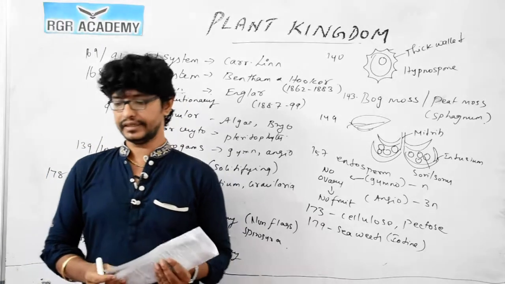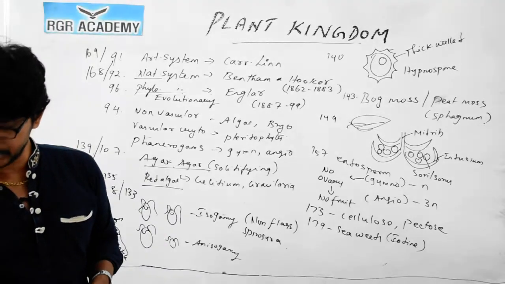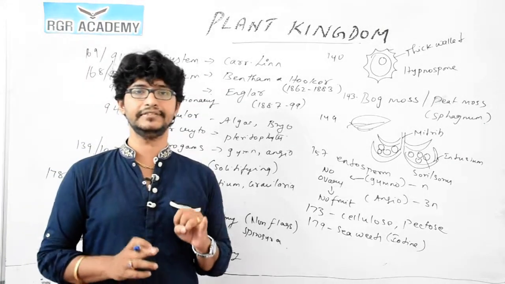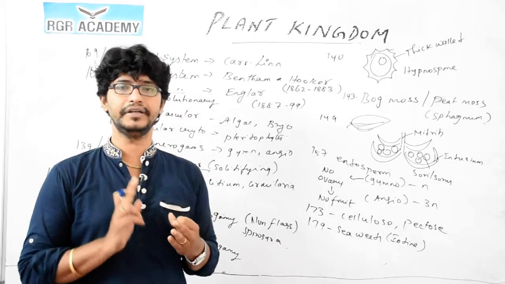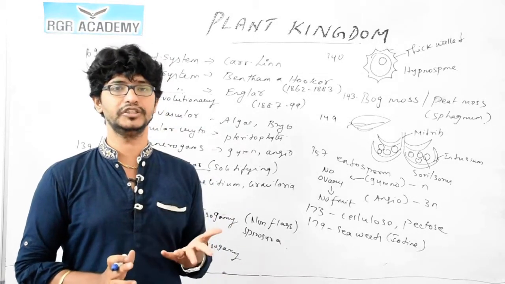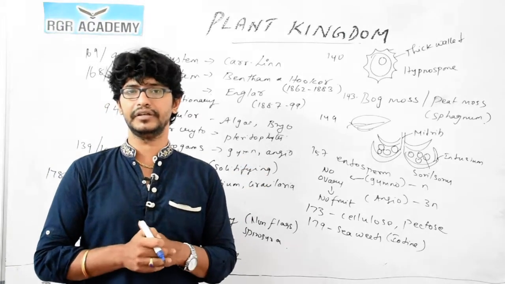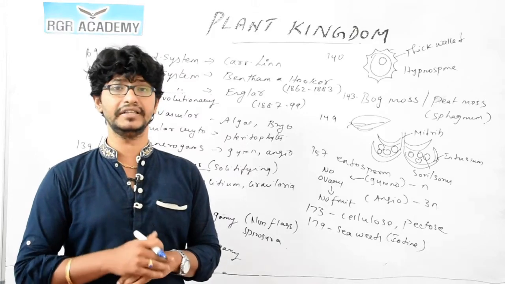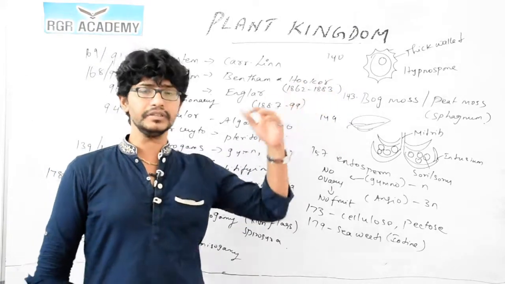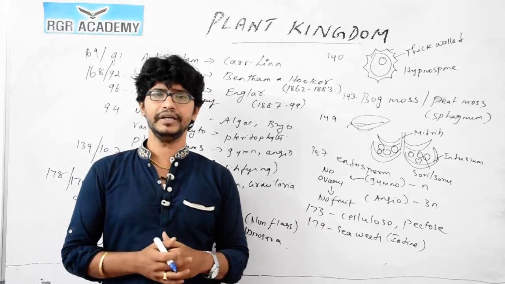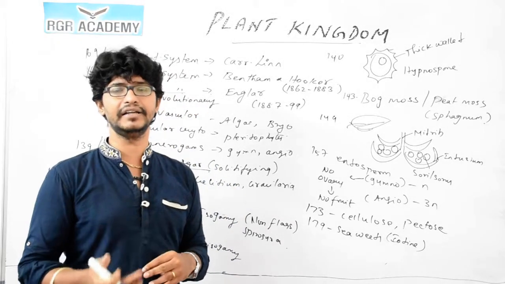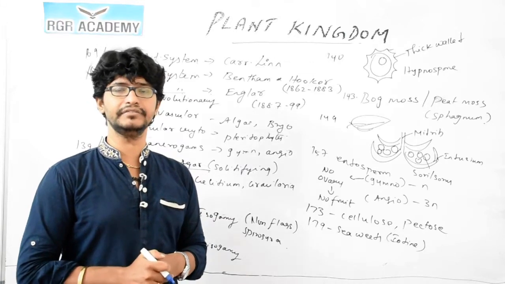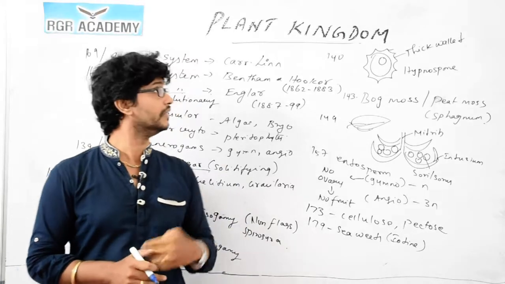So by this we are done with this particular chapter, the plant kingdom. On the whole, you should be very careful with the classification: Thallophyta, Bryophyta, Pteridophyta, then gymnosperms and angiosperms. Often you get questions on Thallophyta, the pigments, the chlorophyll pigments, and then the bryophytes and pteridophytes, with the sporophyte and the gametophyte, and the examples like red algae, brown algae, green algae. So these are the areas you should be very careful with. So by this we come to the end of this chapter, the plant kingdom.